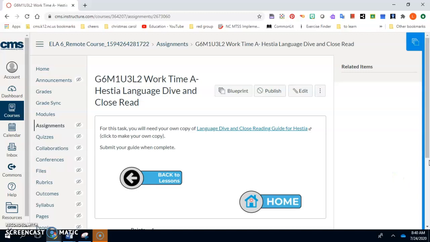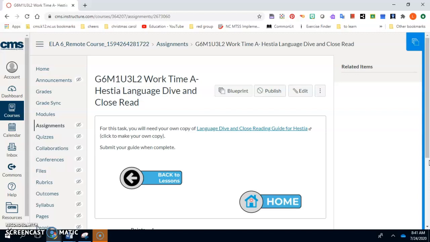Hello. Today's daily learning targets are about finding the central idea and creating a summary for a close reading text, Hestia. For this part of the lesson, we are going to focus on central idea. Remember, that means the main point or points that the author wants the reader to know and take away from